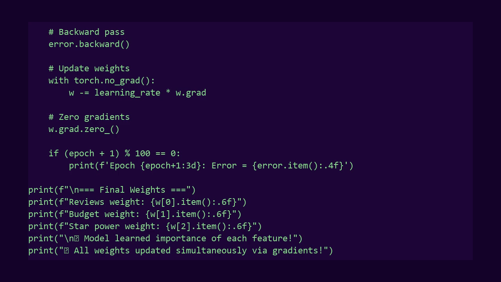What's the learning? The model adjusts all three weights simultaneously. Each weight learns how important its feature is for predicting ratings. With 500 epochs, we'll see meaningful convergence. After training, we can see which features matter most.